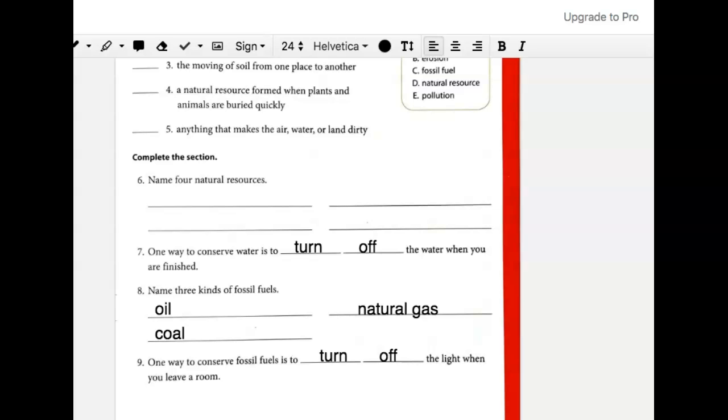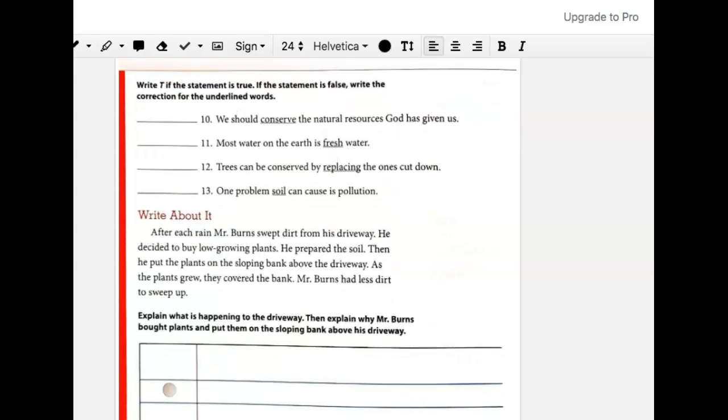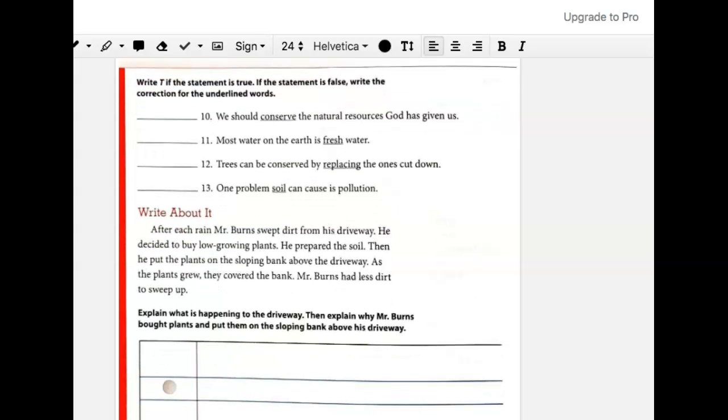Next page. For numbers 10 through 13, you're going to write T if the statement is true. If the statement is false, write the correction for the underlined words. So you're not going to write down F if it is false. You're going to write the correct answer that could replace the underlined words. Let's try number 10 and 11 together.